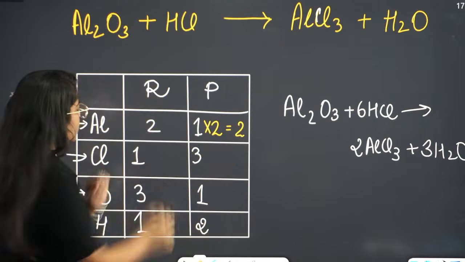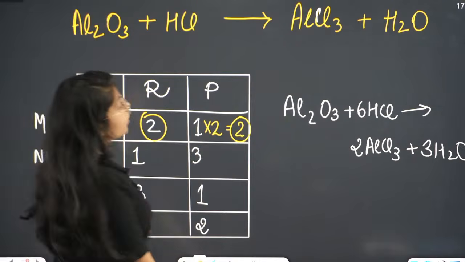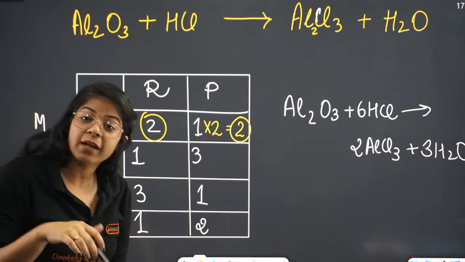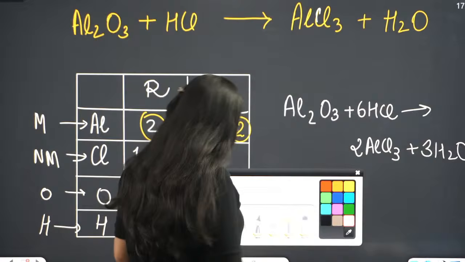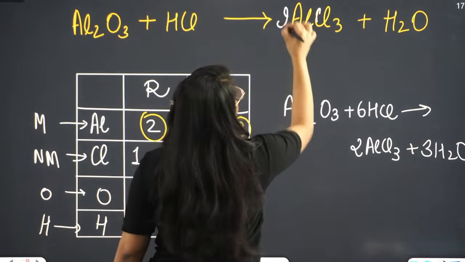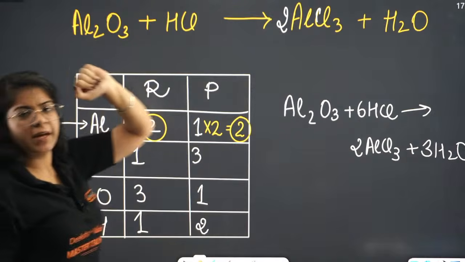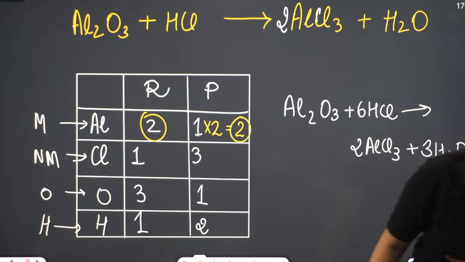Now it's balanced, 2 on the reactant side, 2 on the product side. Can I write the 2 at the foot of the aluminium? No, I can't do that. So I will write it in front, so now 2 aluminium are there. Understood? Aluminium is cleared.